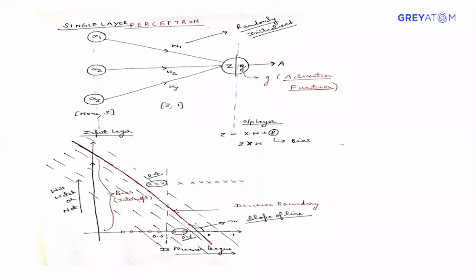So I'm saying that in general, if the premium league probability is less than 0.5, the people will not watch. These circles are the persons who will not watch. And if the probability is greater than 0.5, these crosses are the population who will watch the match.